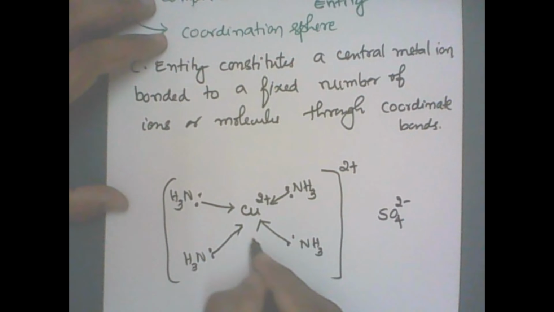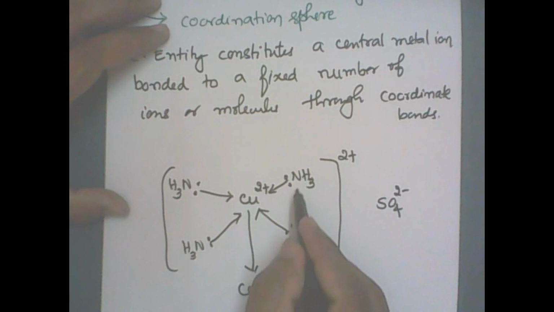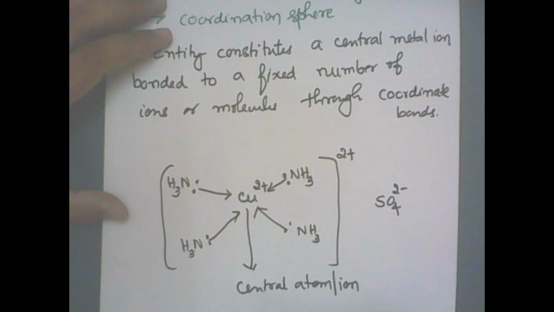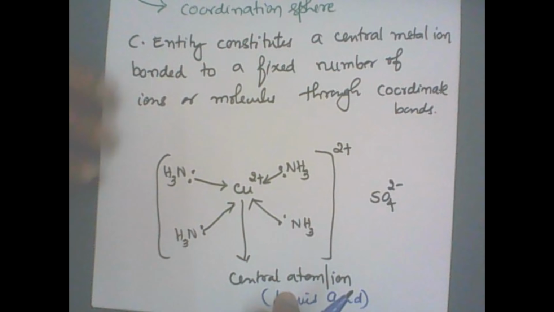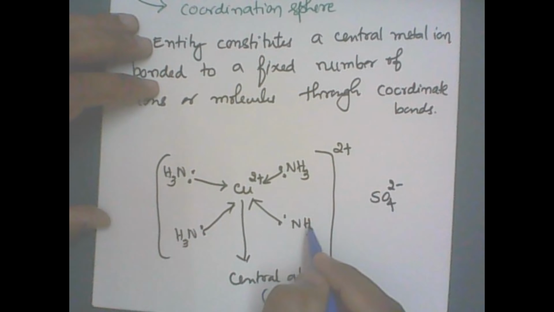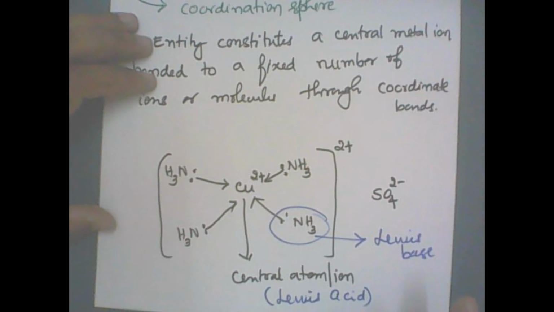Copper 2 plus is the central atom or ion. It receives electrons from the ammonia. Any substance that accepts an electron pair is called the Lewis acid. Any substance that donates an electron pair is called the Lewis base. So this is according to Lewis acid base theory.